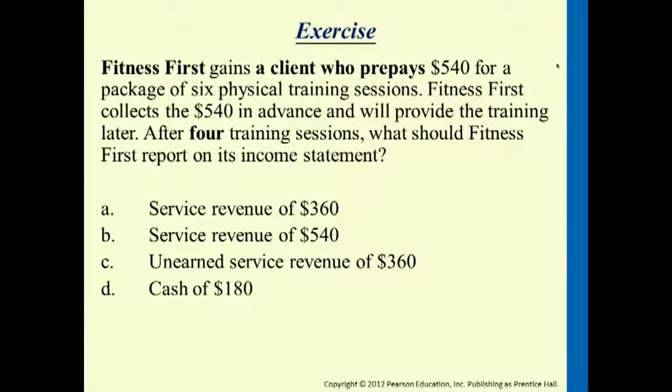Right now, at the end of the month, the company actually provided 4 training sessions. So altogether, this $540 represents 6 training sessions, which means each training session would be worth how much? $90. So $90 for each training session, and we have provided 4 training sessions already. So this will give us $360. So the next question will be, how do we journalize the adjusting entry?